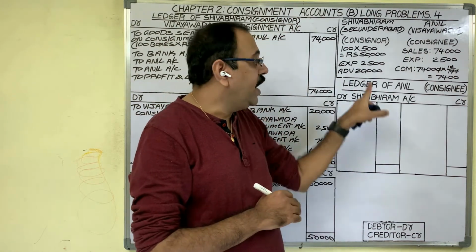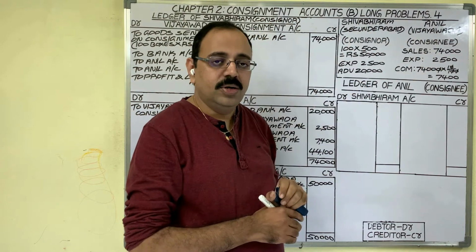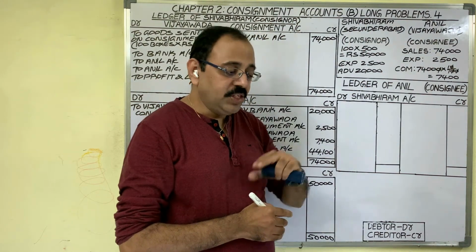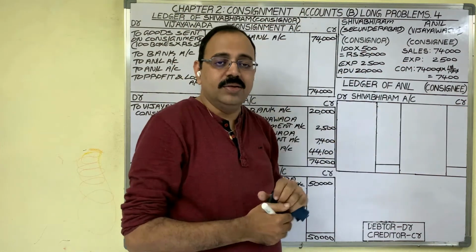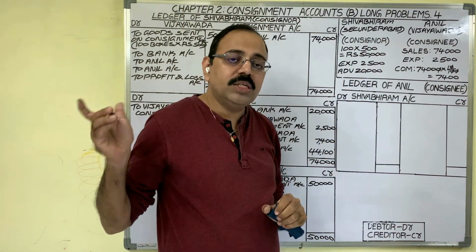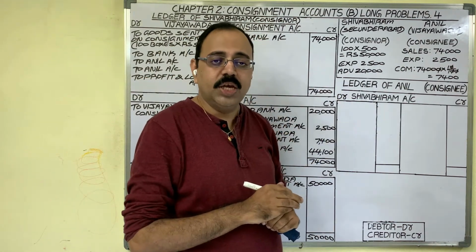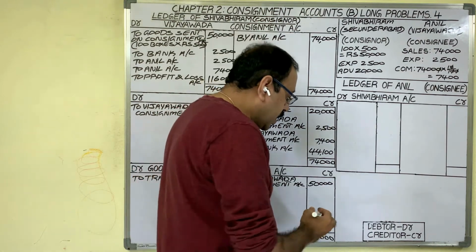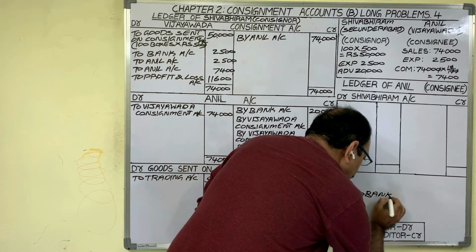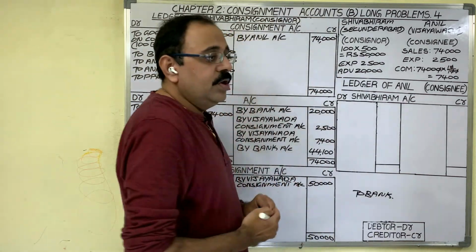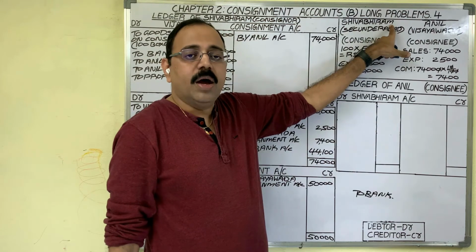Third one, advance. Consignee issued a check towards advance. As we are issuing check, our banker becomes a giver. So bank account is a personal account, debit the receiver, credit the giver is the rule. According to that, bank account should be credited. And we are issuing this check to Shivabhiram.